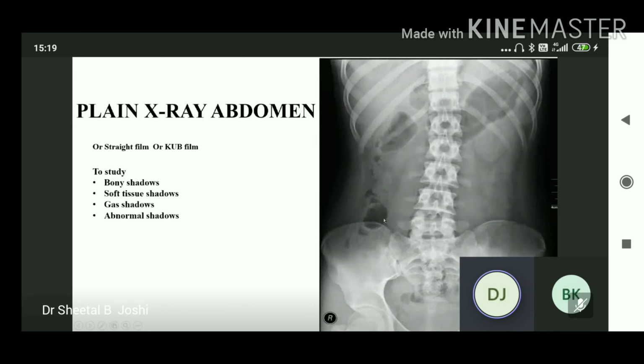In abdominal X-ray, we see from the diaphragm to the symphysis pubis. We see the hip bone, the iliac crest, both the iliac crest right and the left, the sacroiliac joint, the transverse process of the lumbar vertebrae, the sacrum with sacral foramina, the coccyx.